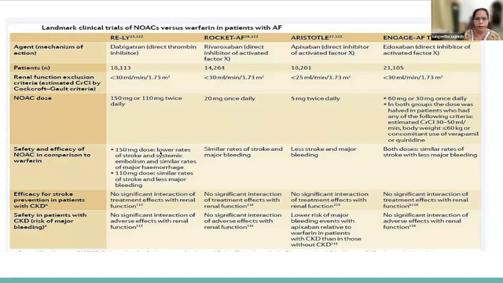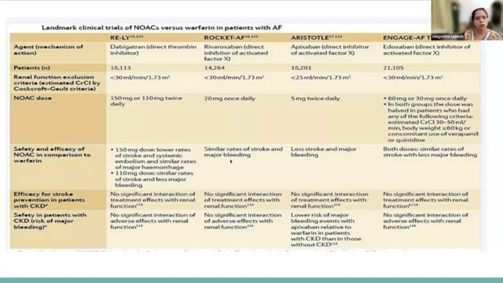And what was studied? The baseline normal dosing of these molecules was studied versus warfarin. And the study results were, for the RE-LY trial with dabigatran, a lower rate of stroke and systemic embolism and a similar rate of major hemorrhage.